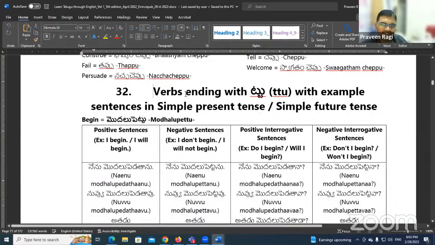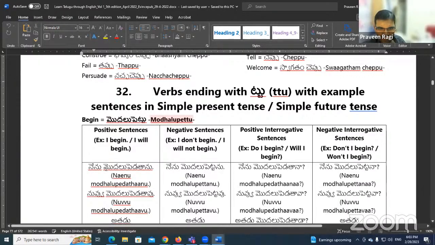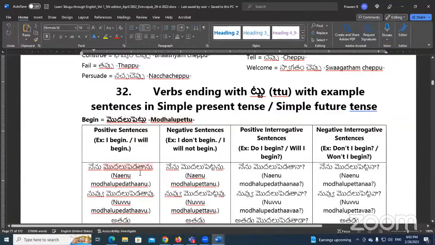Yeah, this is the lesson, Andy. In the PDF book also you will find the same lesson, but now I am using the Word document. The example sentence we have here is modalu pettu, to begin. Modalu pettu becomes modalu pedtanu. Pettutanu is also fine, but people usually change to this form. So pedtanu is a common way of speaking.